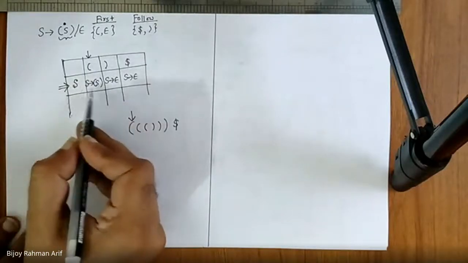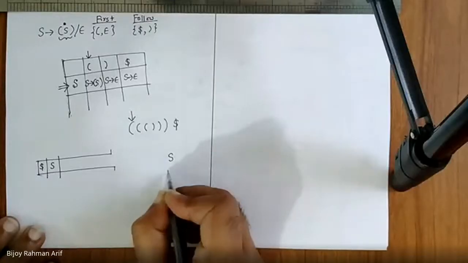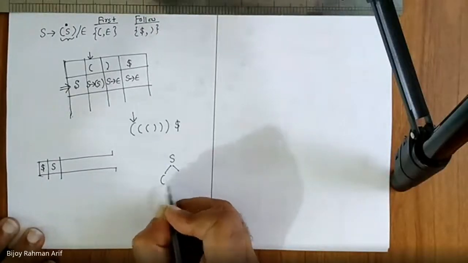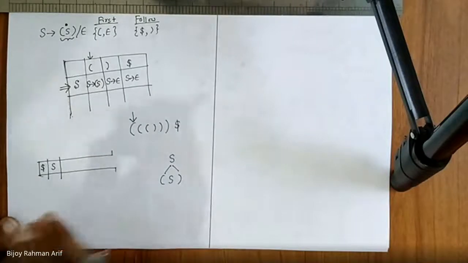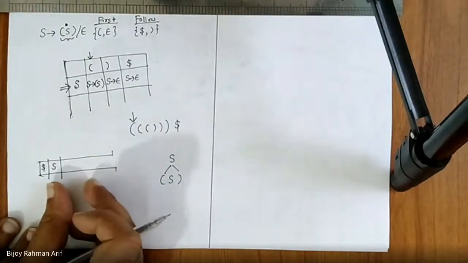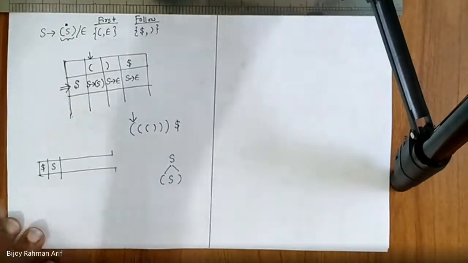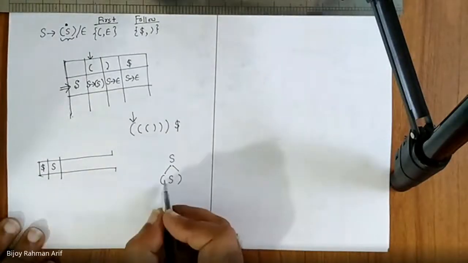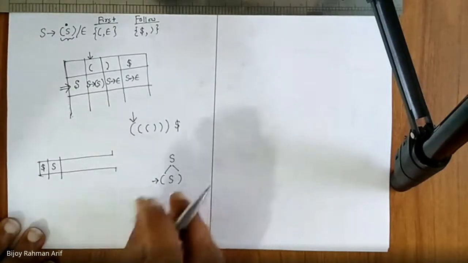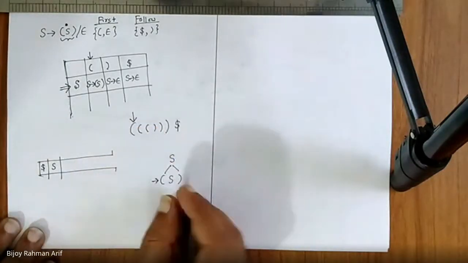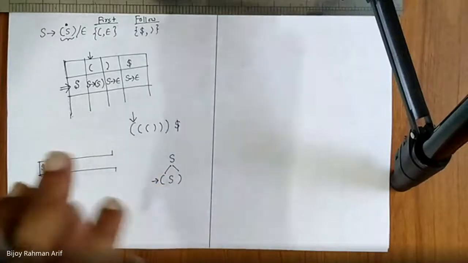What is the production? S derives RHS. So I'm going to make S derive open parenthesis, S, close parenthesis. Now, a stack is always something of a reverse way. The first item gets bottommost. But here I have to put this one at the top so that I can match this one with this one. So I'm going to put it in the reverse way.